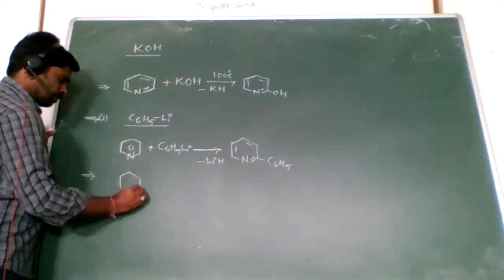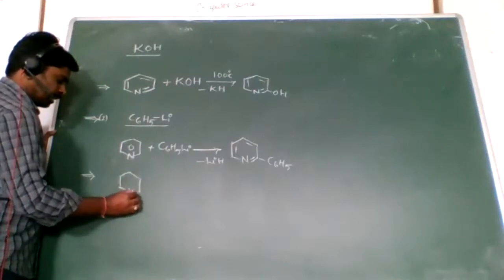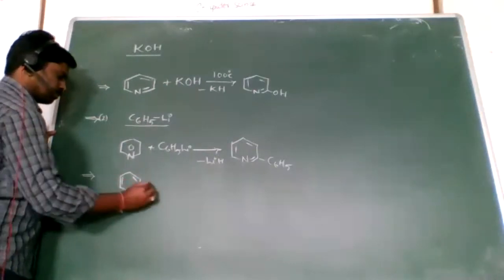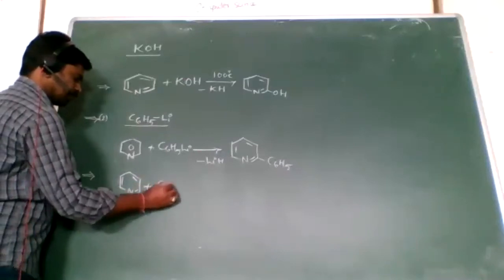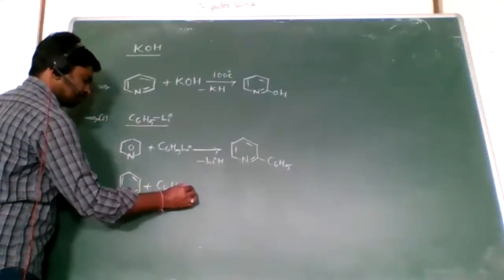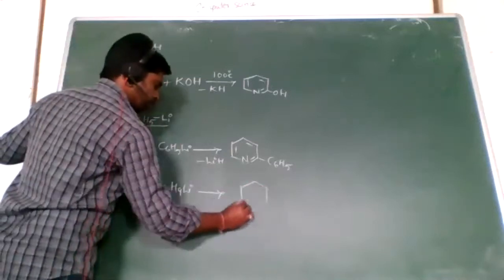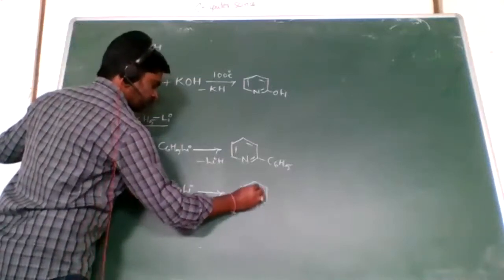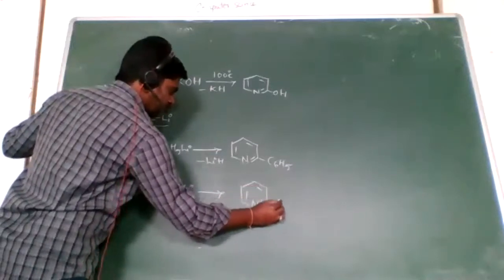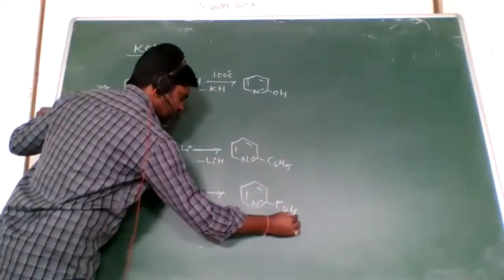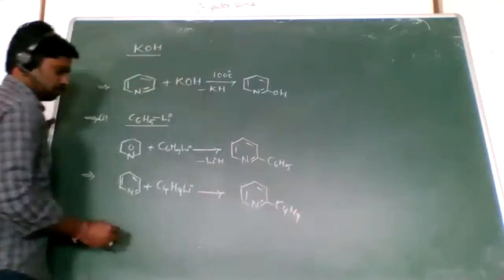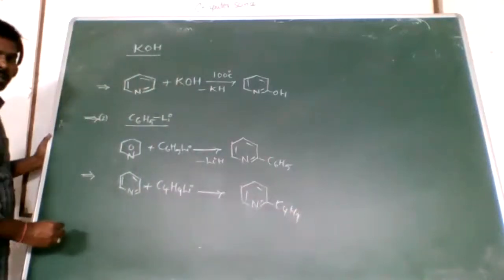Now next one, pyridine reacts with n-butyl lithium. When it reacts with n-butyl lithium, it forms 2-butyl pyridine. Right, next one.